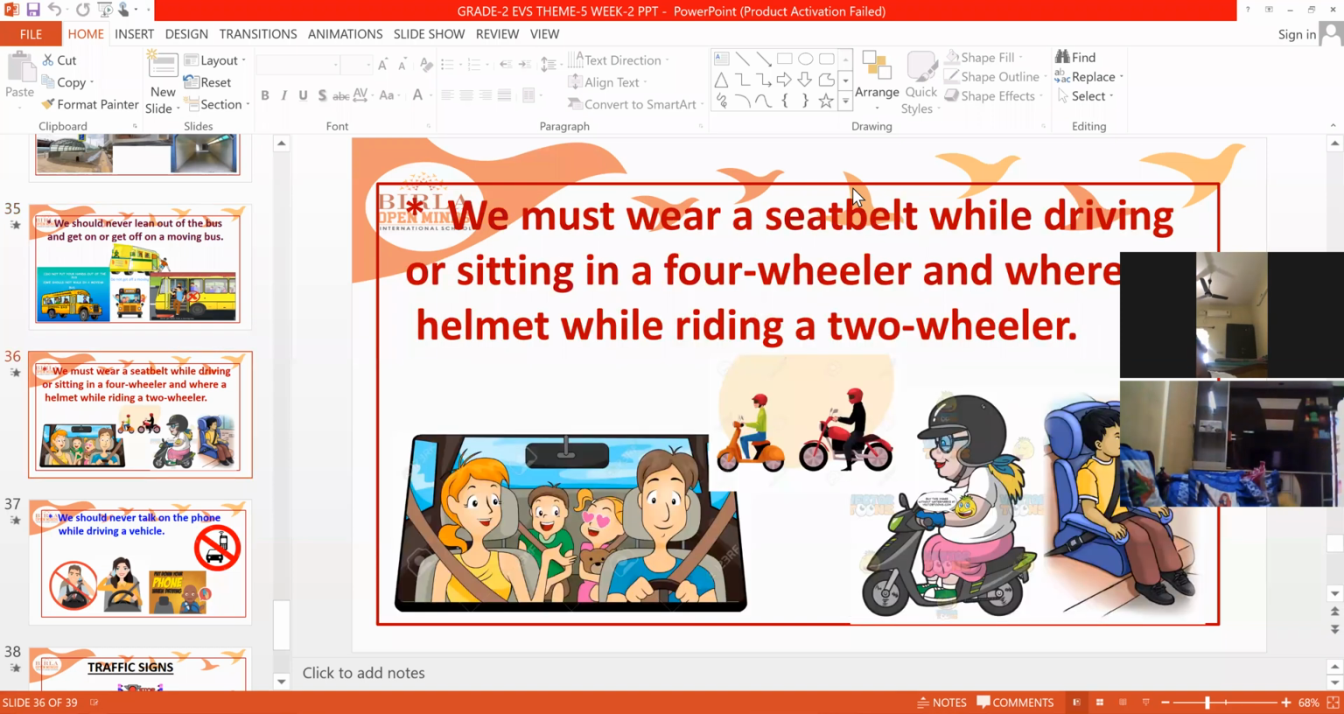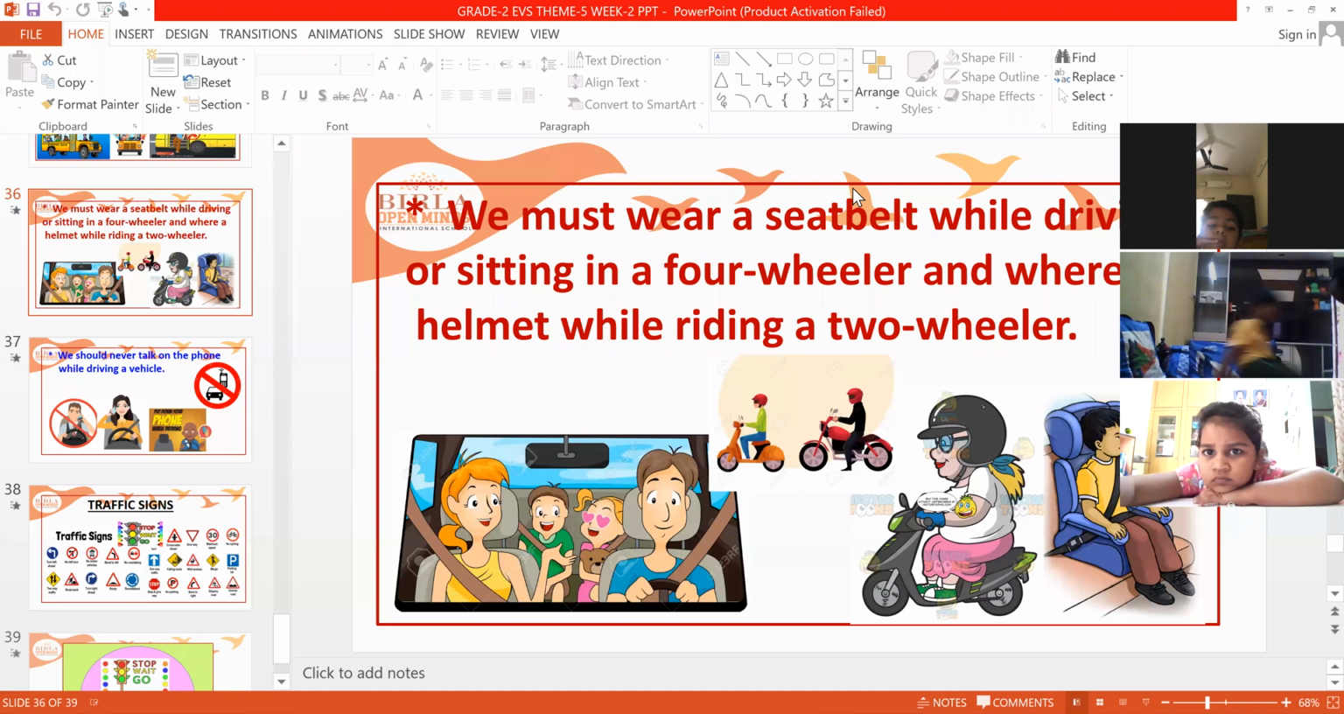And especially when you are going on a two wheeler, you have to use a helmet. Or if you are traveling in a four wheeler, you have to wear your seat belt compulsorily. It is very, very important to wear your seat belt when you are traveling in a four wheeler, and when you are riding a two wheeler, you should use your helmet. It gives protection to your head, and the seat belt gives protection to your body. So you have to use both.